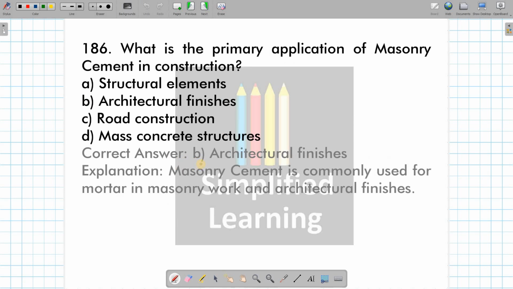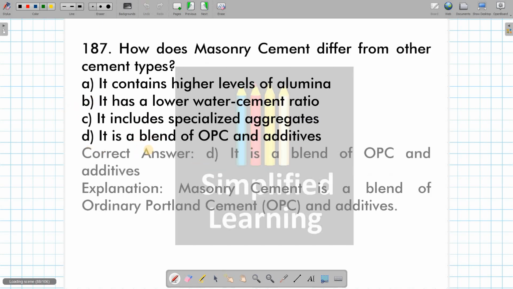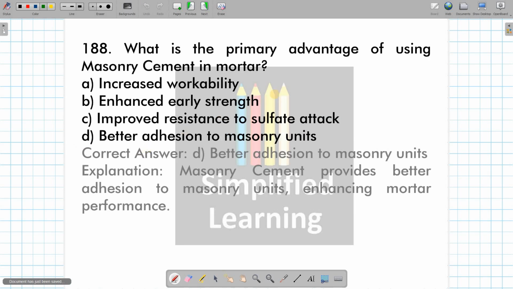Now, what is the primary application of masonry cement in construction? Architectural finishes is the primary application of masonry cement. Then how does masonry cement differ from other cement types? It is a blend of OPC plus additives. Okay, it is nothing but OPC plus some special agents. What is the primary advantage of using masonry cement in mortar? It gives better adhesion to masonry units.